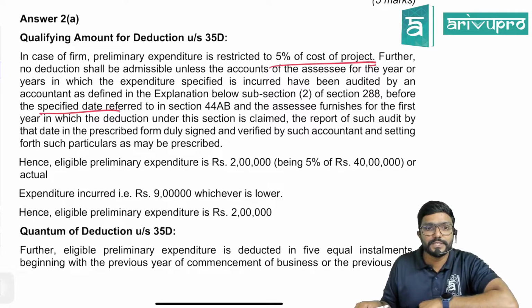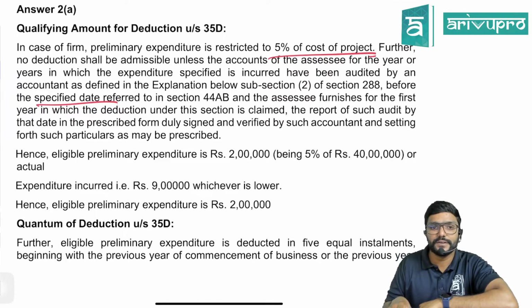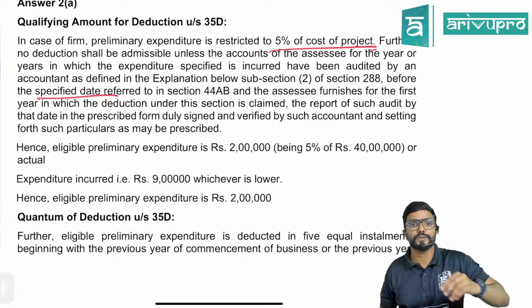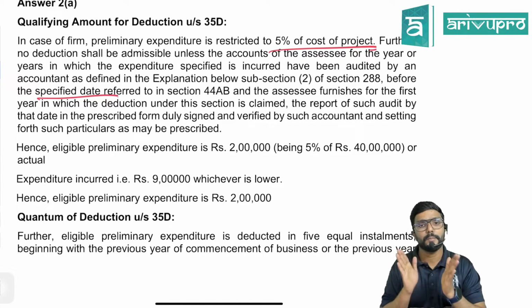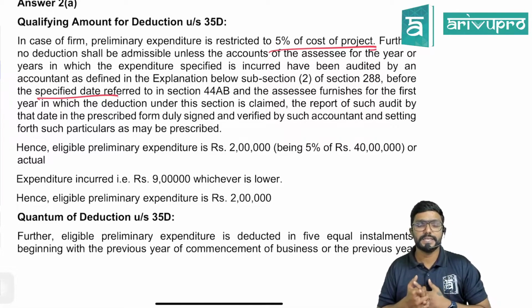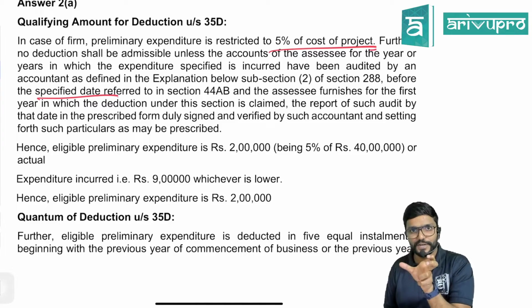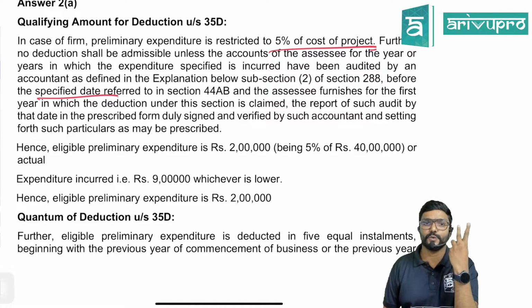And the assessee furnishes for the first year in which the deduction under this section is claimed the report of such audit by that date in the prescribed form, duly signed and verified by such accountant and setting forth such particulars as may be prescribed. Hence, eligible preliminary expenses is 2 lakh, which is 5% of cost of project. Cost of project is given as 40 lakh. Take 5% of that, which is 2 lakh.